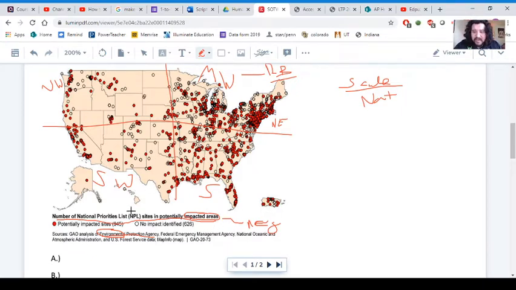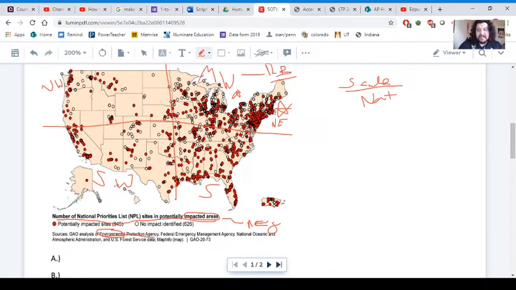We don't have a lot in these parts of the Southwest, right? Not as much as other spaces. If we're looking for these clusterings, looking for these patterns, we see that it's pretty sparse in the Northwest, and in the West in general. We have a pretty big cluster here in the South, where we have a good amount of these potentially impacted sites. We have huge clusters in the Northeast, and a big cluster here in the Midwest. If we had to say where the most impacted sites are located, these would probably be the two places we'd look to, because this is where we see the largest clustering of dots.